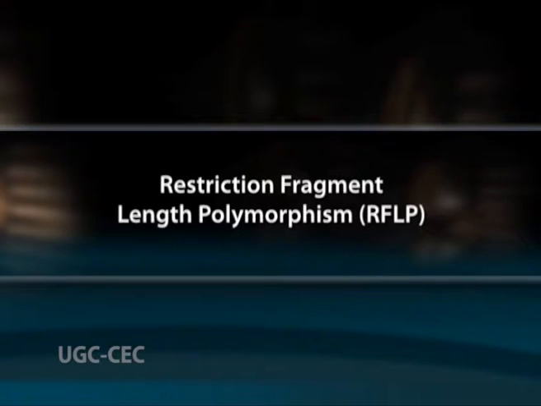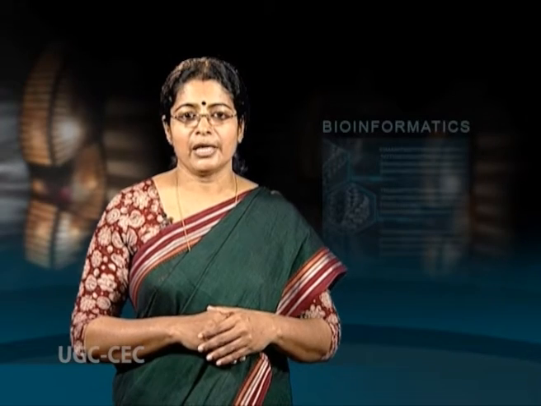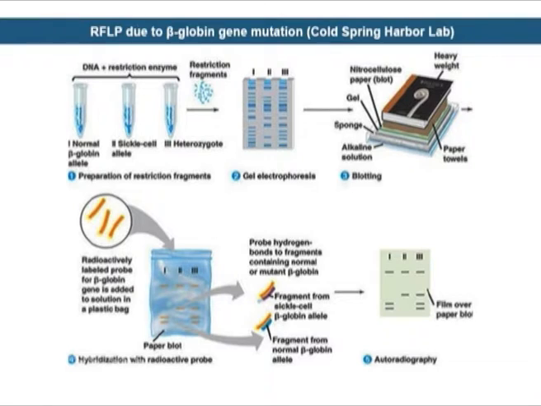Coming to restriction fragment length polymorphism. As we know, polymorphism refers to the DNA sequence variation between individuals of a species. If the sequence variation occurs at the restriction sites, it could result in an RFLP, or restriction fragment length polymorphism. The most well known example is the RFLP due to beta globin gene mutation, as seen in figure 5.